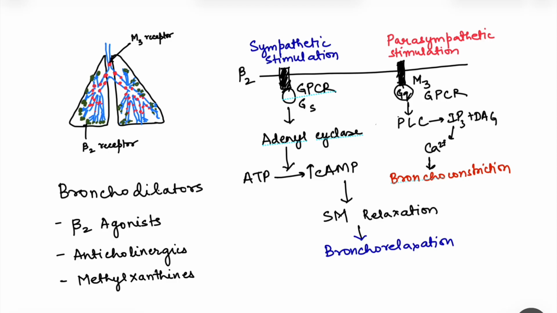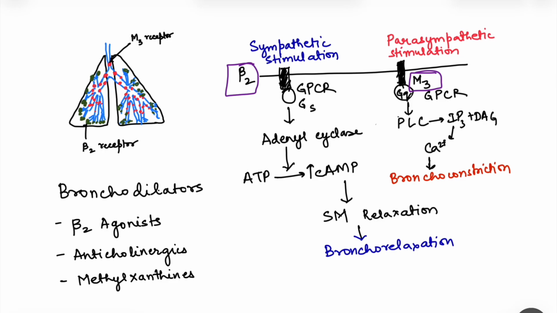Now before going into the bronchodilators, let us see a little bit the mechanism of how bronchus and bronchiole dilation take place. On the walls of these bronchi, we have receptors for the adrenergic and parasympathetic system, that is for the sympathetic and parasympathetic system. So we have beta 2 adrenergic receptors and we have muscarinic receptors, that is M3 type.